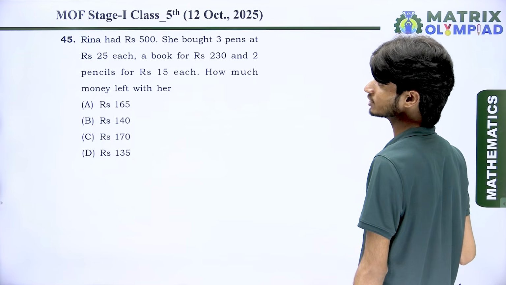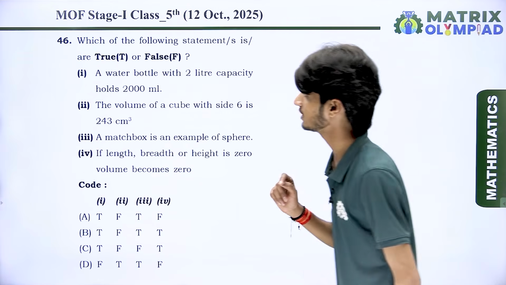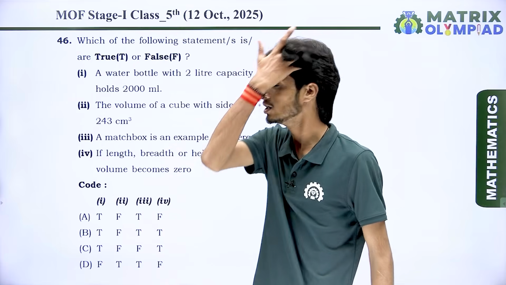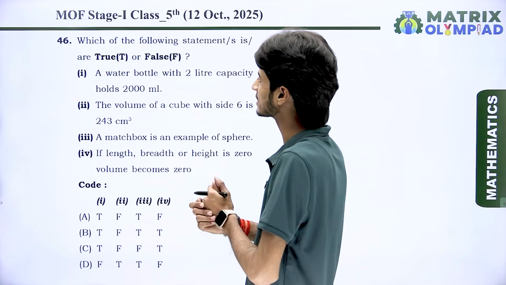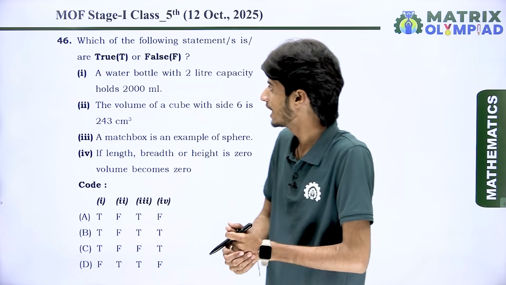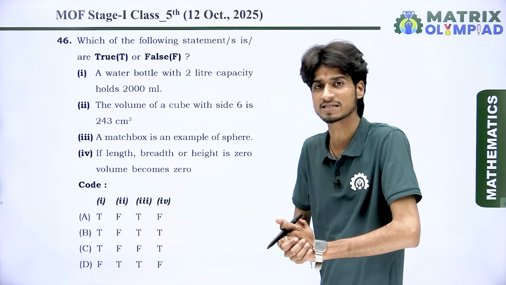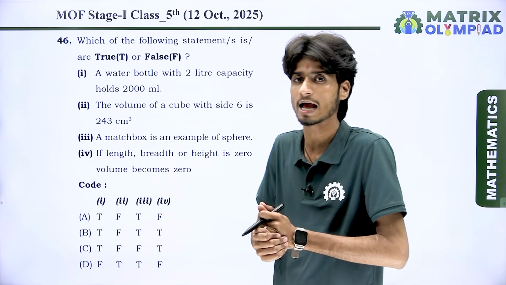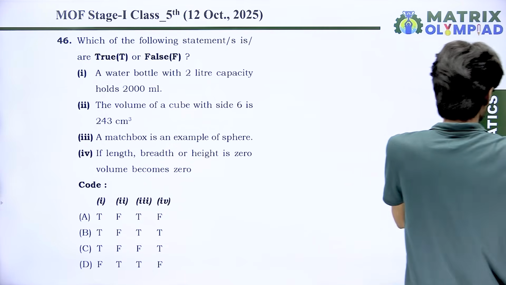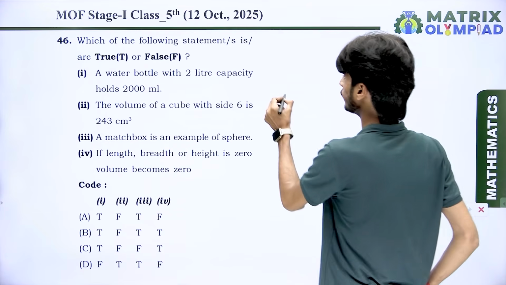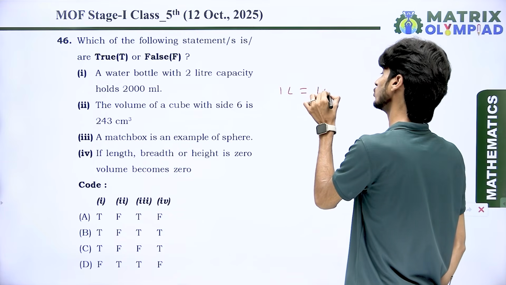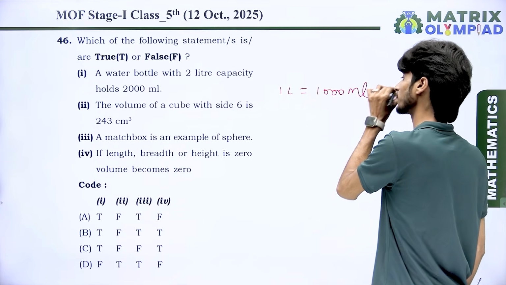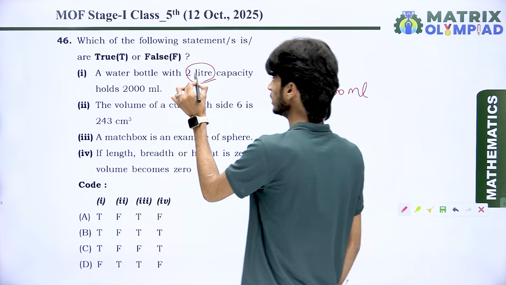So the next question is one which we face in the examination. It also depends on true or false. So which of the following statements are true or false? Look here. A water bottle with 2 liter capacity holds 2000 ml. Dear students, we all know very well 1 liter is equal to 1000 ml. And the condition is 2 liters.